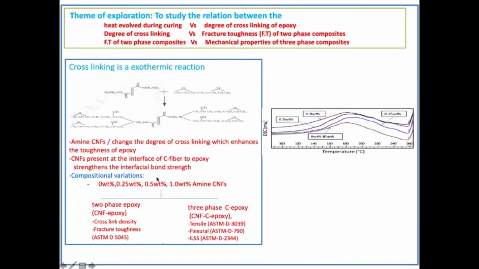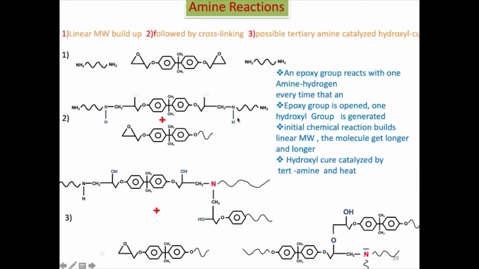The way we went about it, we had only DSC with us, so with that we proposed the compositional variation. Initially we took a control sample. Then 60-40 is the known ratio of the volume fraction of fiber people add, a known value in the literature, so we took the same portion. Then we started adding 0.5%, 0.25%, like that, of the CNFs. Now the more carbon you add, the more the area, and once the area is more, the heat is going to be more. But it's not going to give you any benefit if you keep adding more and more. There is an optimal value.